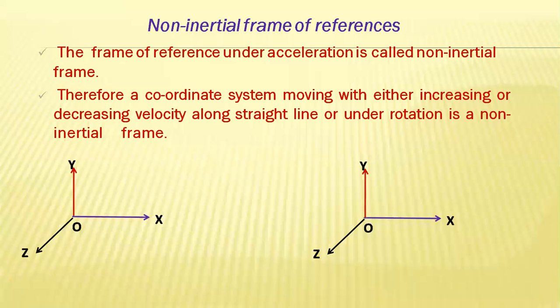Now let us learn about non-inertial frames of reference. Here, the frame of reference under acceleration is called a non-inertial frame. Therefore, a coordinate system moving with either increasing or decreasing velocity along a straight line, or under rotation, is a non-inertial frame.